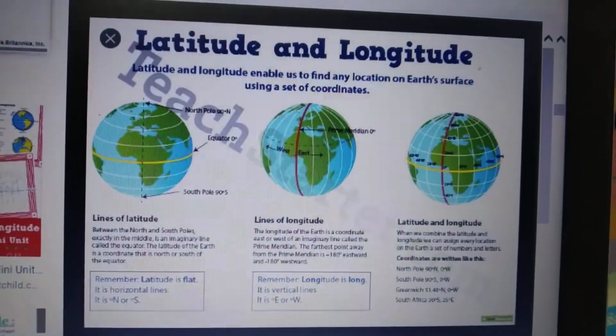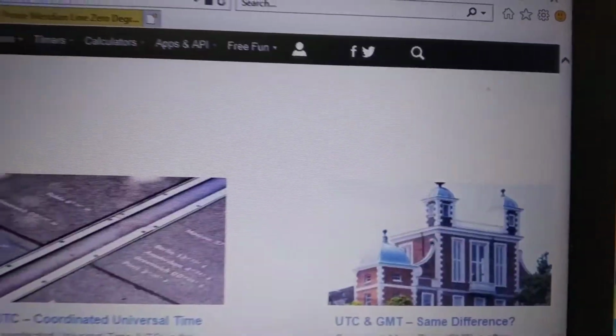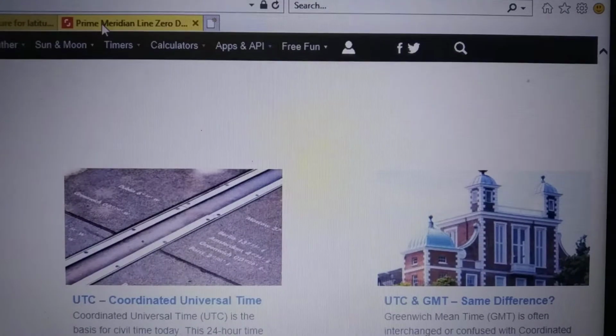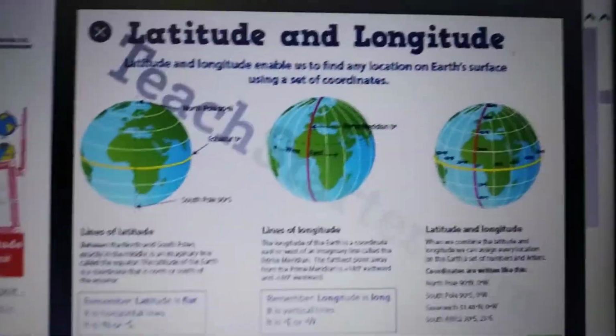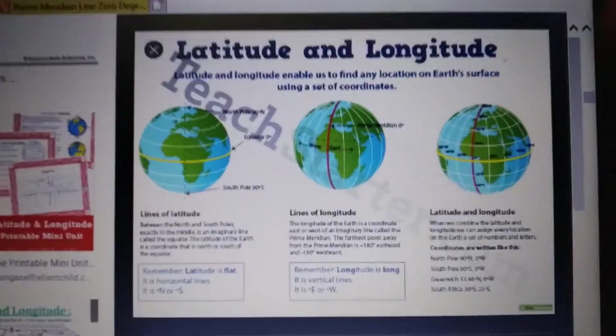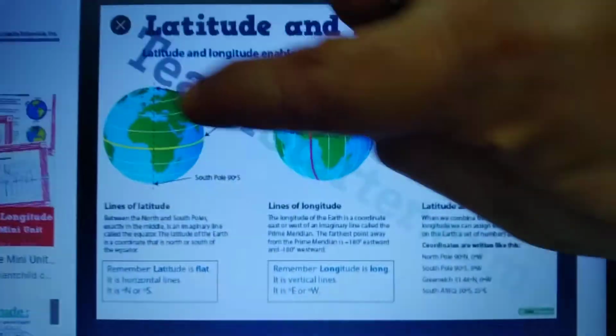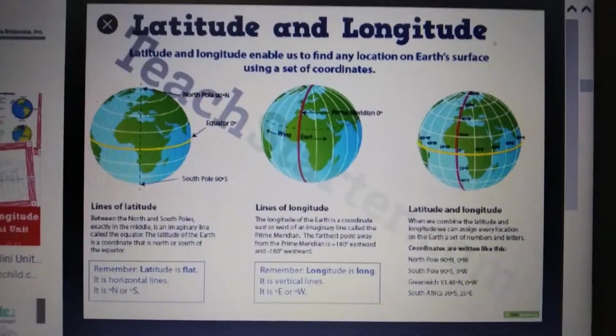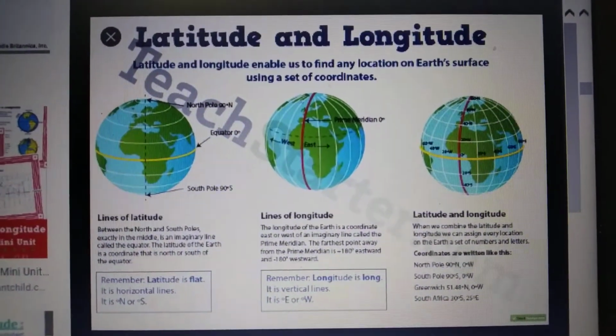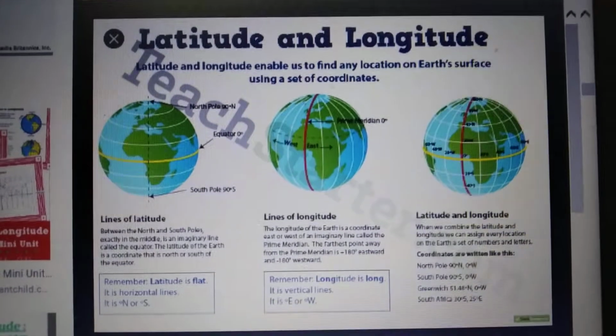Here we will observe a picture called latitudes. Latitudes are nothing but imaginary lines which run from east to west. They encircle the earth horizontally. Are you observing this picture? The lines are parallel and lie at an equal distance from one another. These are the parallels of latitude. Parallels are lines lying in the same direction but always at the same distance.